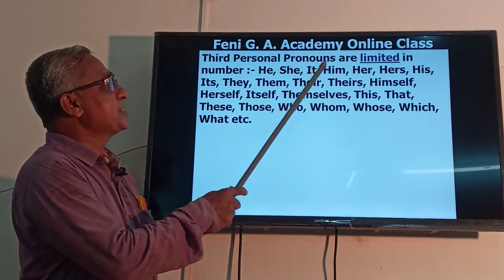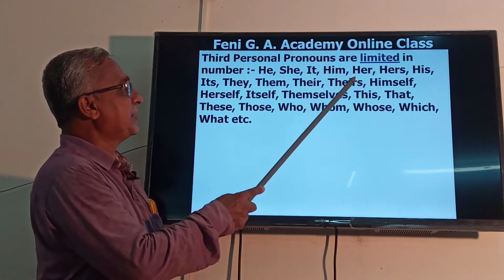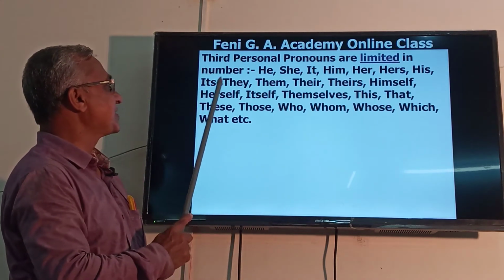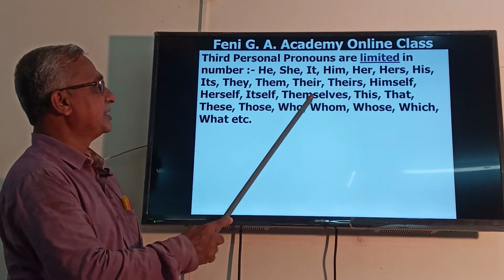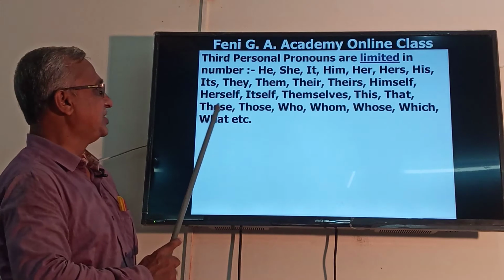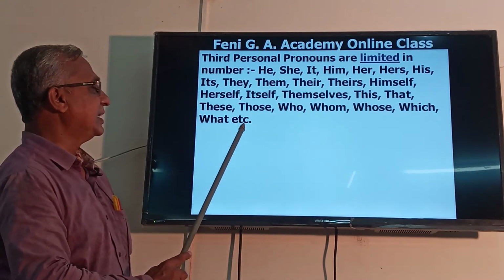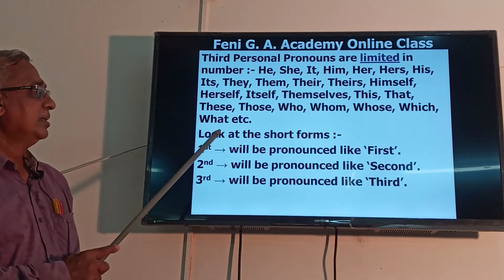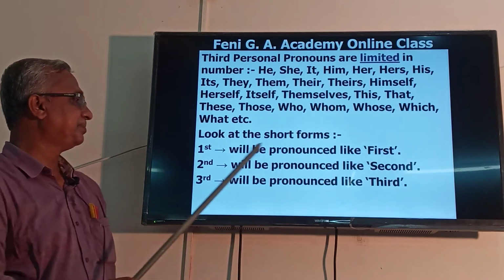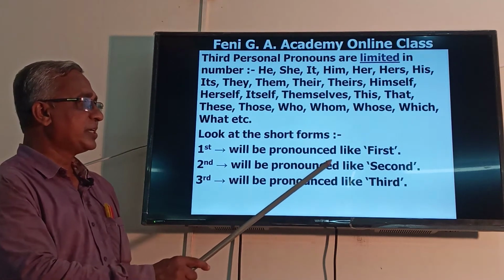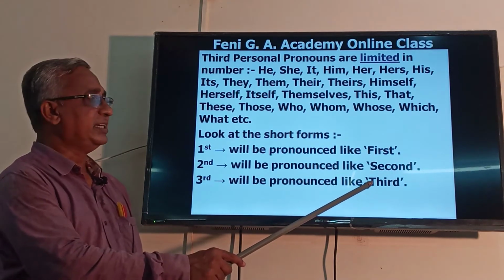Viewers, third personal pronouns are limited in number. He, she, it, him, her, hers, his, its, they, them, their, theirs, himself, herself, itself, themselves, this, that, these, those, who, whom, whose, which, what, etc. Look at the short forms. 1st will be pronounced like first. 2nd will be pronounced like second. 3rd will be pronounced like third.